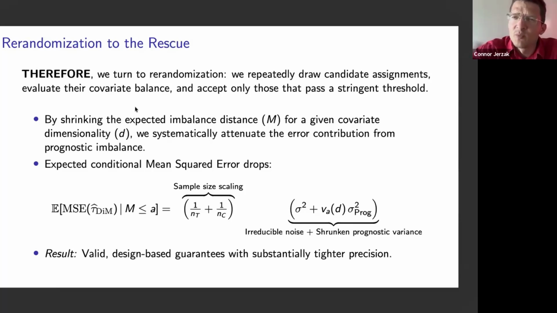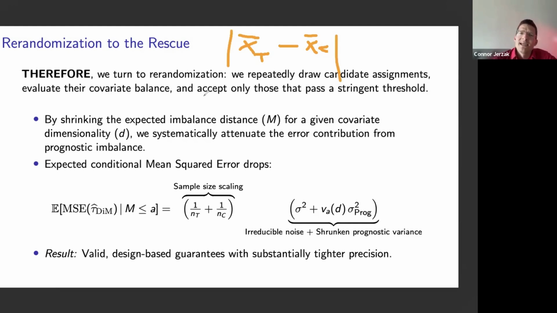In re-randomization, we repeatedly draw candidate assignments, candidate randomizations. And what we do is we evaluate the covariate imbalance, and we only accept those that pass a stringency threshold. Let's give an example here. We generate a randomization, and then we compute the overall mean of the different covariates for the treatment group and the overall mean of all the covariates for the control group, X of C, and we compare these. Are these two very different? Are these two very similar? And we only accept randomizations that pass a stringent threshold.